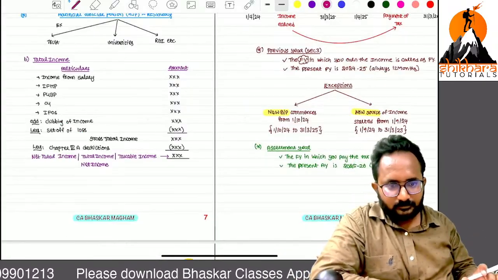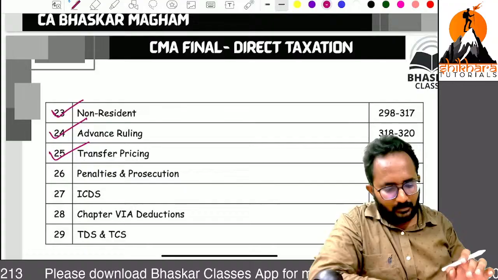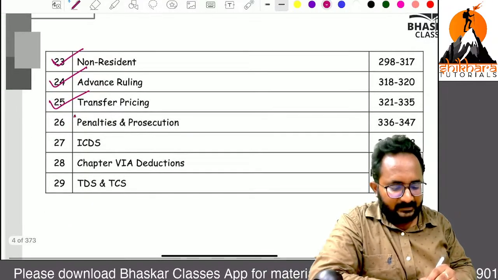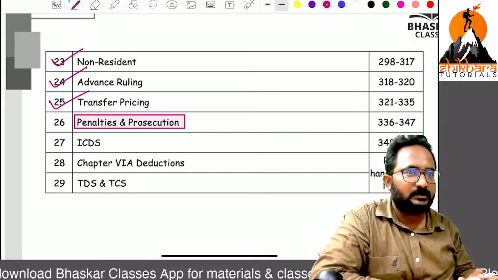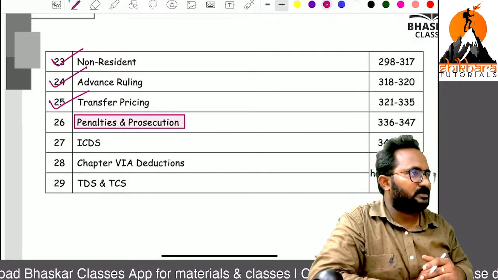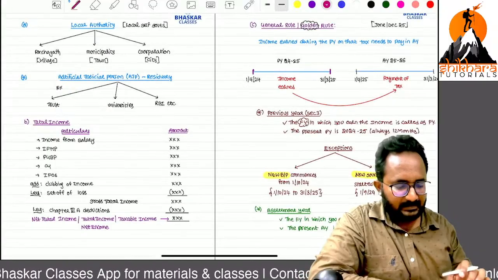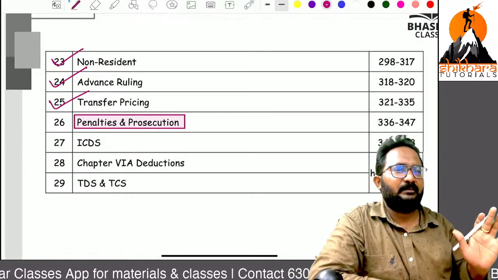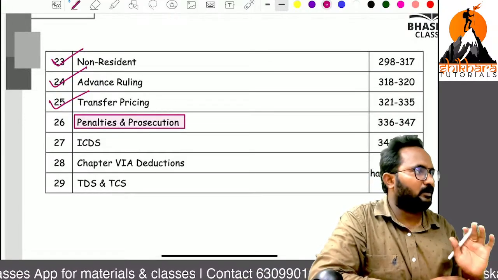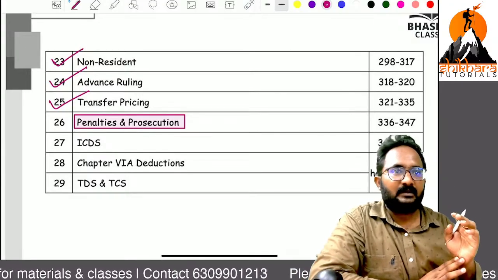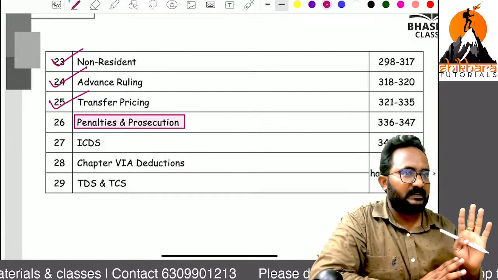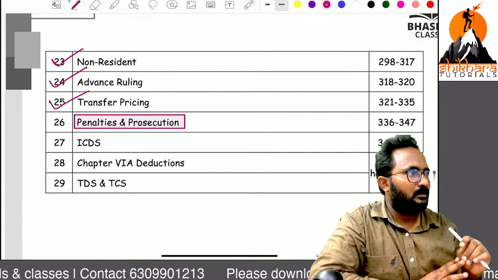Now, penalties and prosecution. In the last attempt they gave a bouncer from penalties and prosecution. Every time they give questions directly, but in penalties we have 10 or 20 important section numbers, and usually we can get questions from those only. But in the last attempt, they gave one question directly from a known section, and one question from the corners.